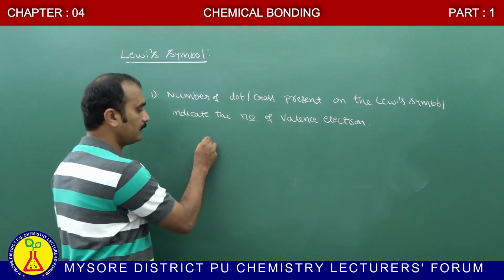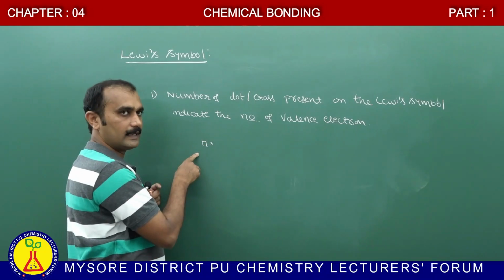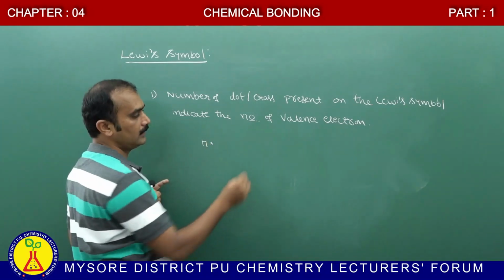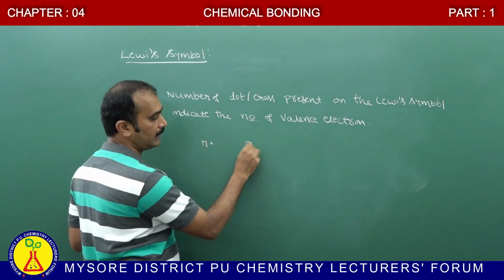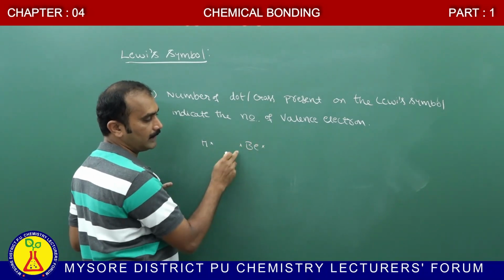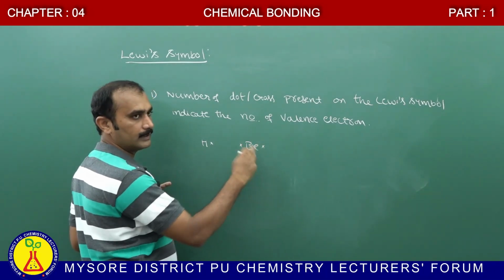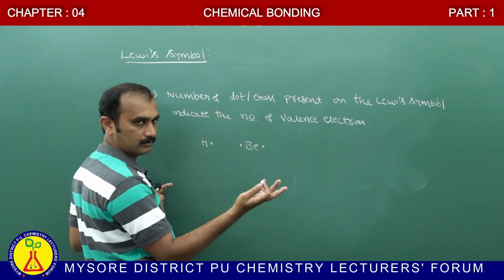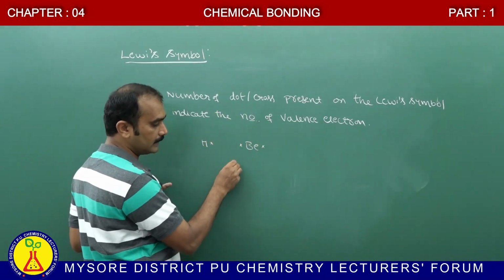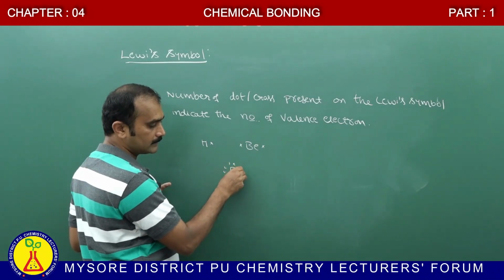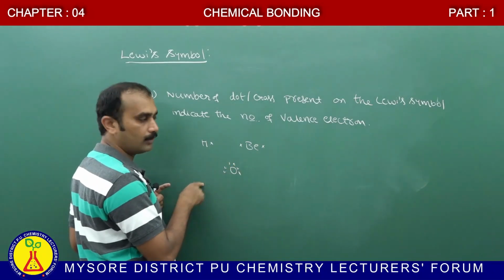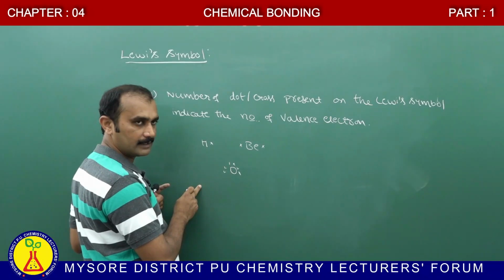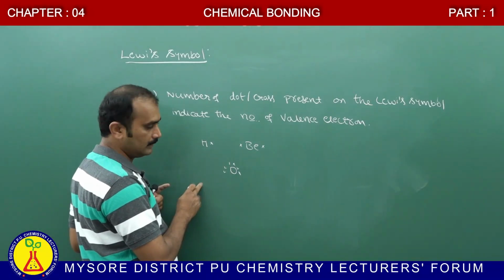For example, in the case of H dot, how many valence electrons are present? Only 1. Similarly, for beryllium, how many crosses are present? 2. Therefore, beryllium has 2 valence electrons. Similarly, for oxygen, totally how many dots are present around the oxygen element? 6.